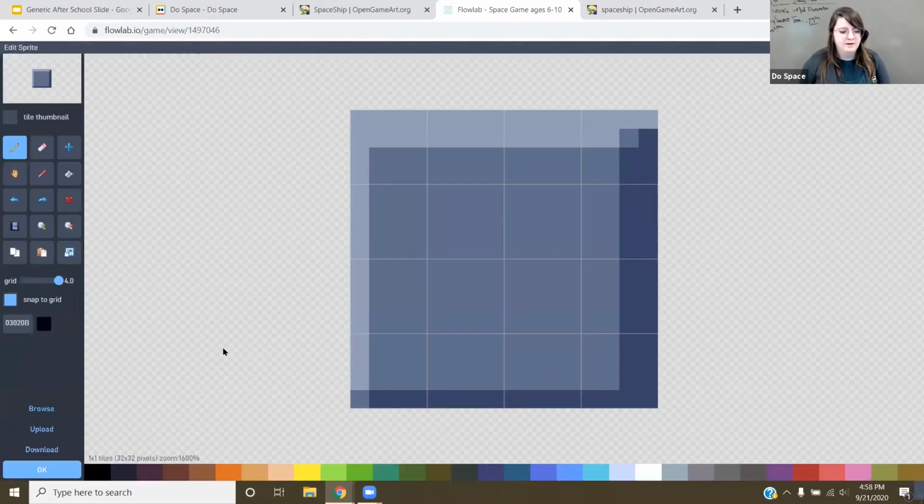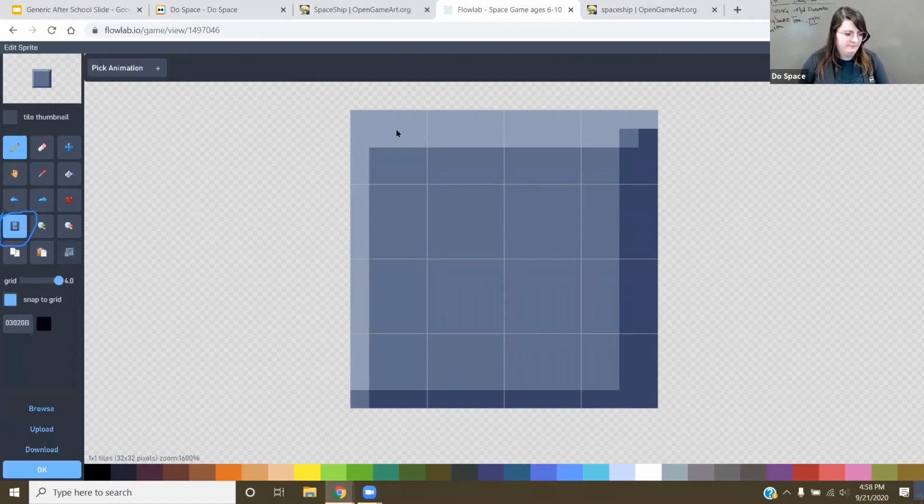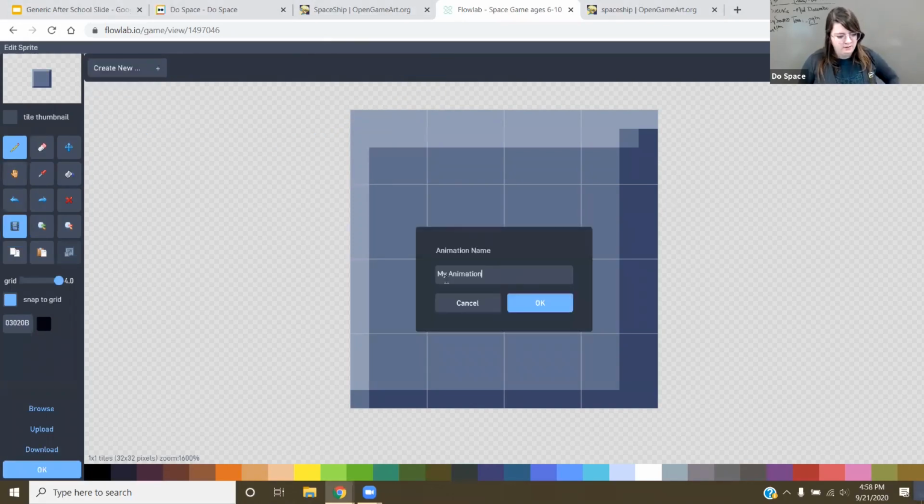I'm going to edit. So I haven't showed you guys animation at all yet. I've showed it to the older group. I haven't showed it to the younger group yet. So there's this thing right in the image editor. It's like this little button with the film strip on it. I left click on it. I get this new bar at top right here. It says pick animation. I'm going to pick animation, create new. Got to name it. I'm going to name this breaking because it's breaking the block.